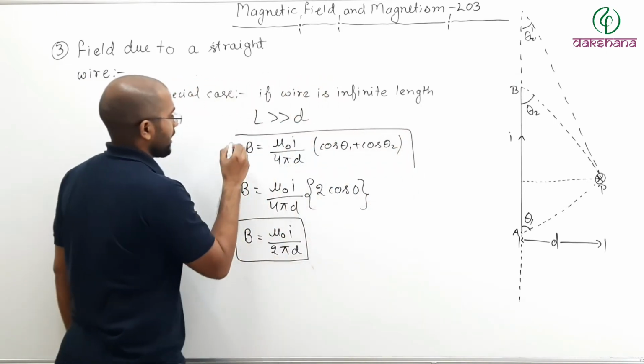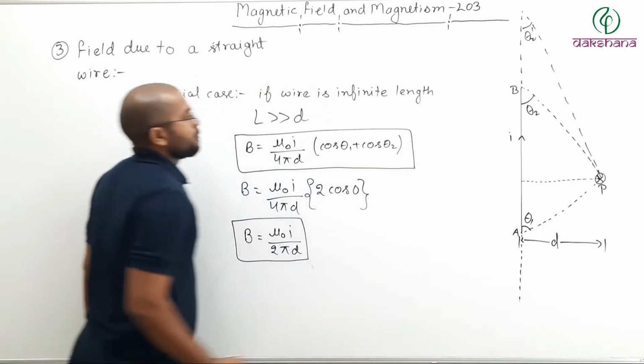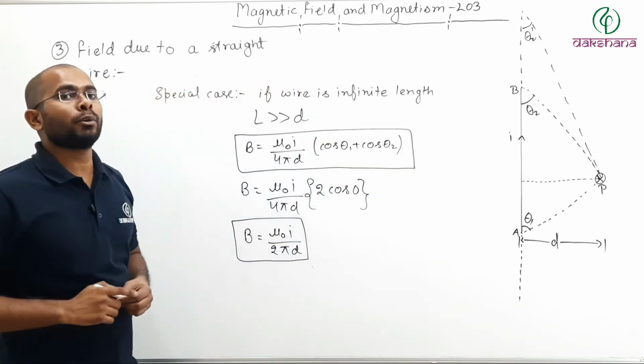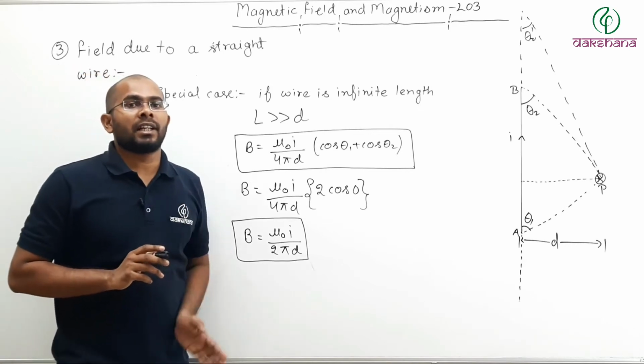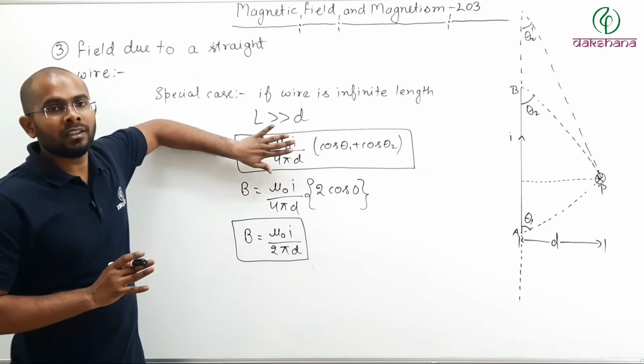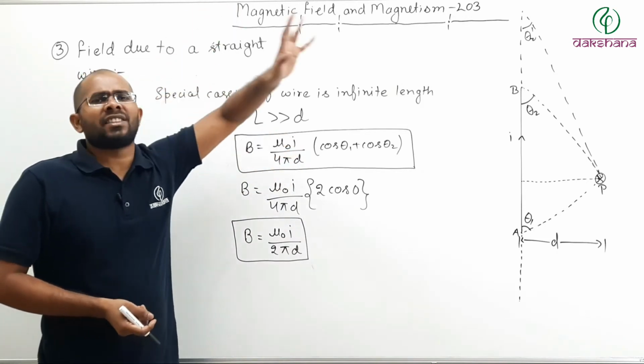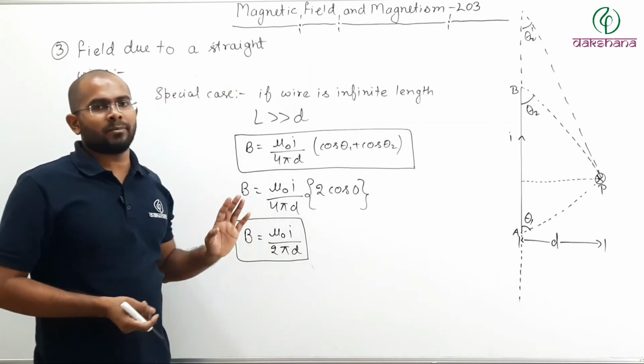This formula is very useful when you are trying to find the magnetic field due to a straight current carrying conductor. If you remember this formula, and you are given a wire of any length, then you can find the magnetic field.